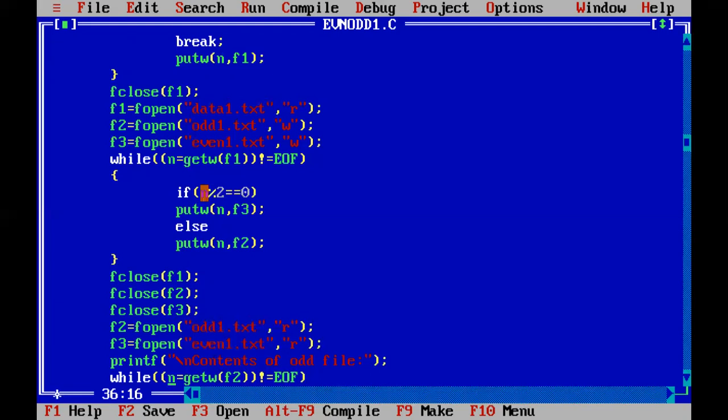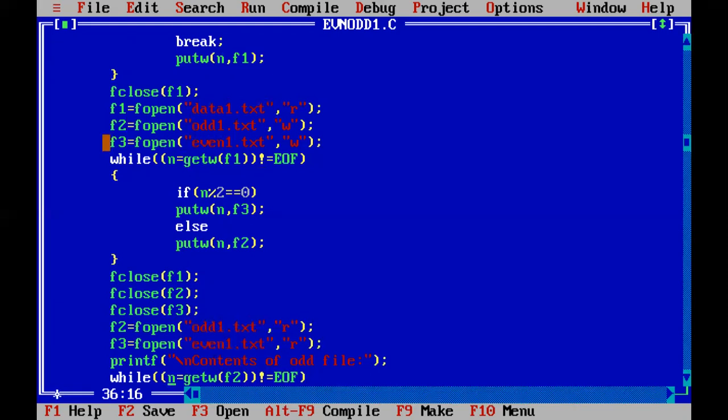If n mod 2 is equal to 0, we are actually dividing the number by 2 and checking the remainder. For checking remainders we make use of mod. So if the number is divisible by 2, definitely it is going to be of even type.